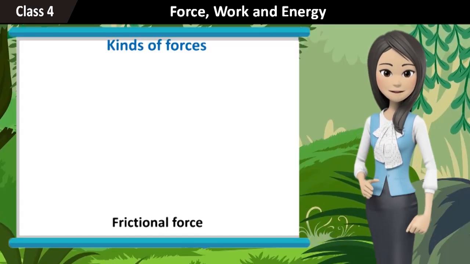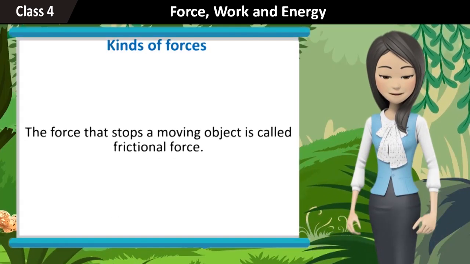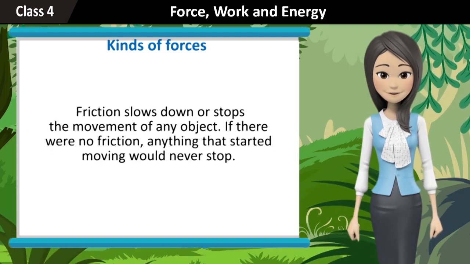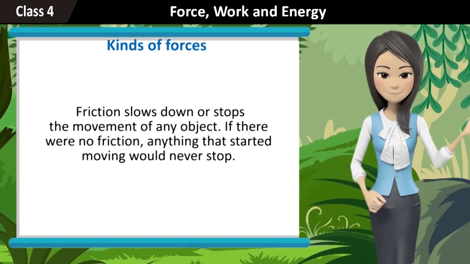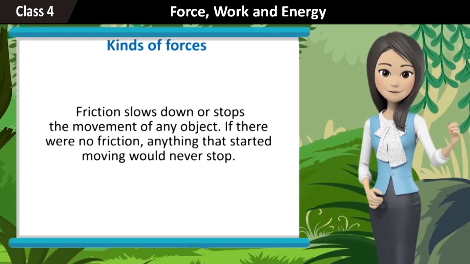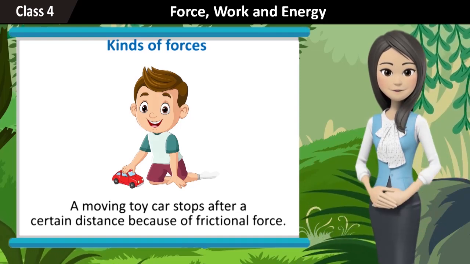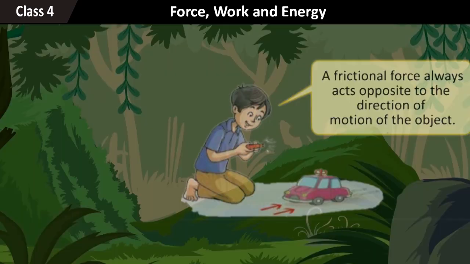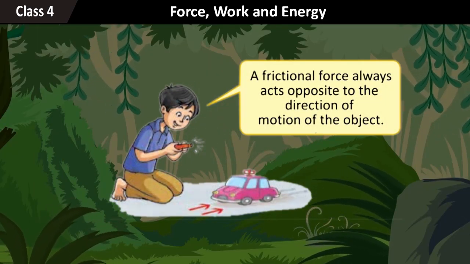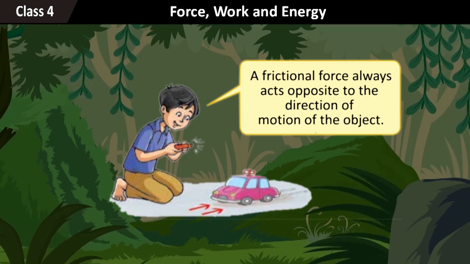Frictional force. The force that stops a moving object is called frictional force. Friction slows down or stops the movement of any object. If there were no friction, anything that started moving would never stop. A moving toy car stops after a certain distance because of frictional force. A frictional force always acts opposite to the direction of motion of the object.